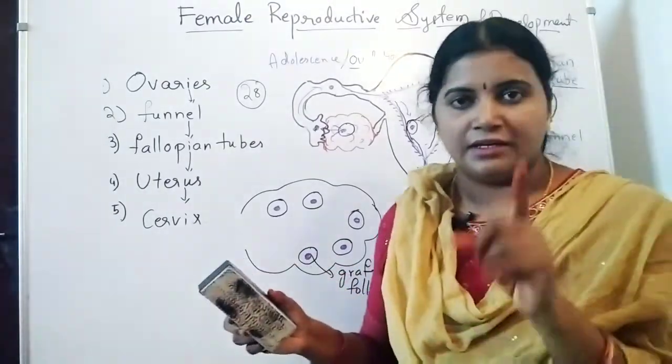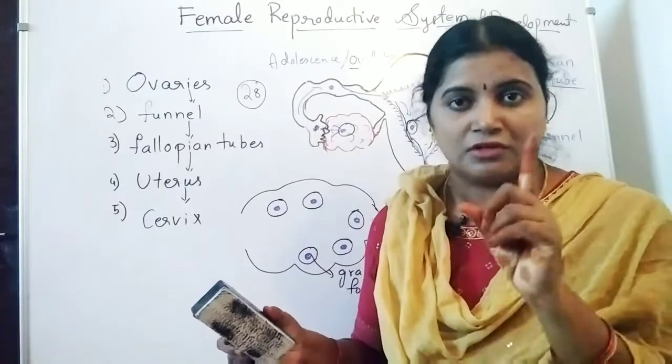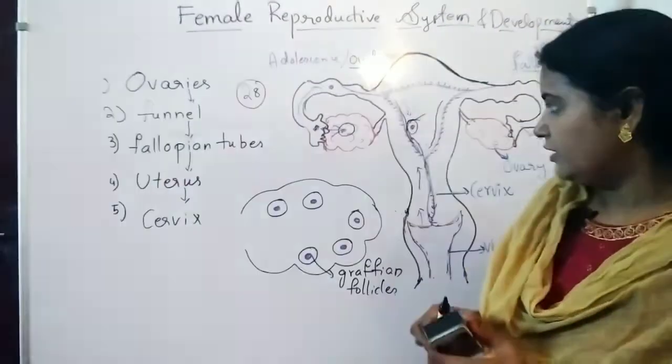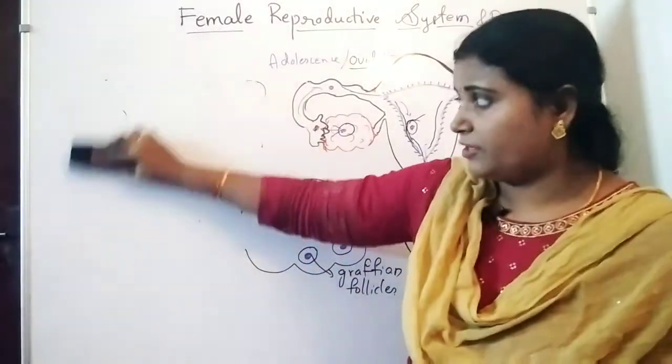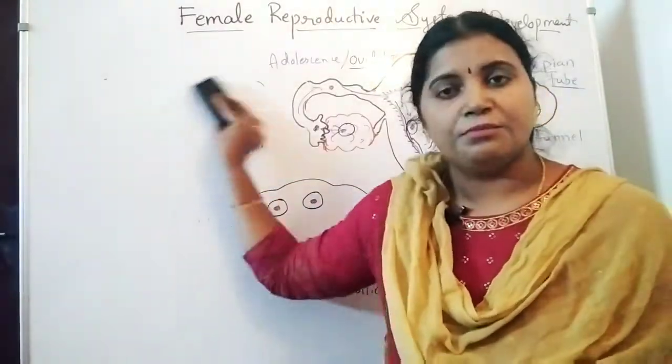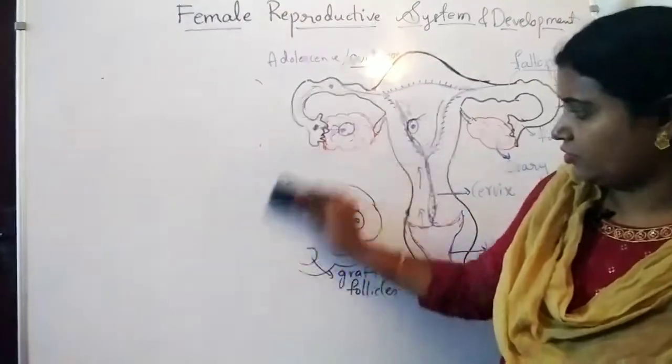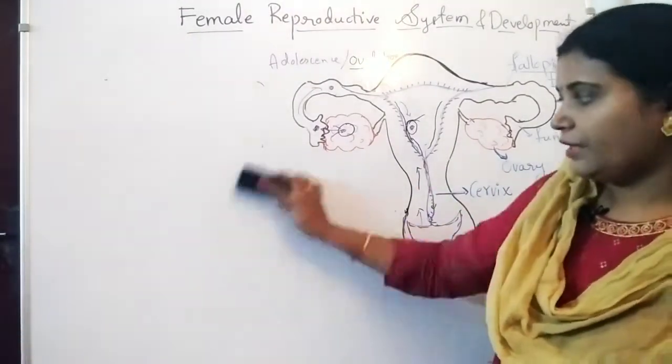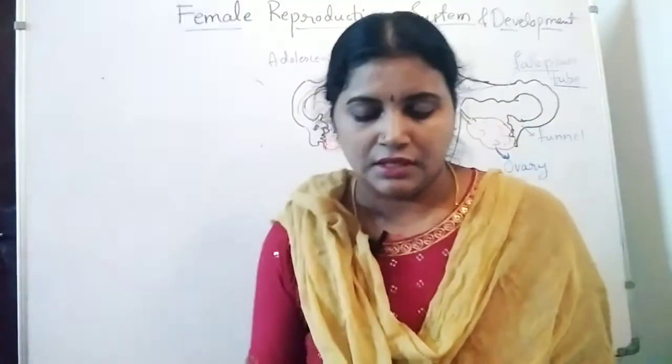Don't skip, and if you have any doubts, comment in the comment section, right? Next we'll see the developmental stages. Developmental membranes, very important. Development of the embryo. Why? Because everyone has to know this.